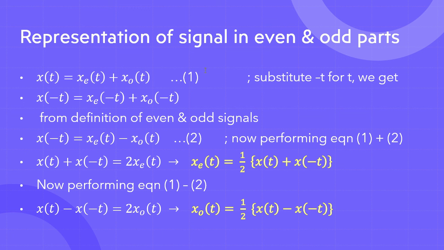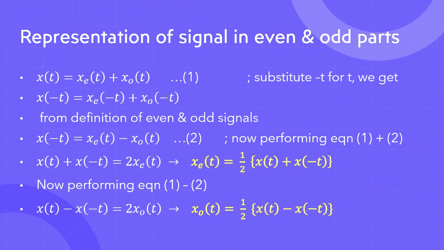Now, in order to understand this, let's substitute minus t for t. So instead of t, let's put minus t. When we put minus t instead of t, this t will become minus t. So x of minus t is equal to x e of minus t plus x o of minus t.